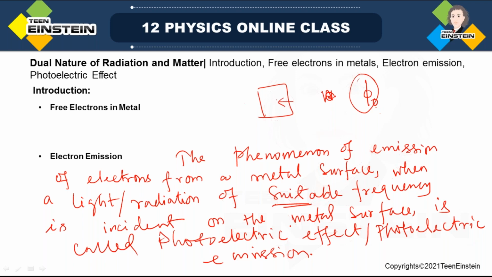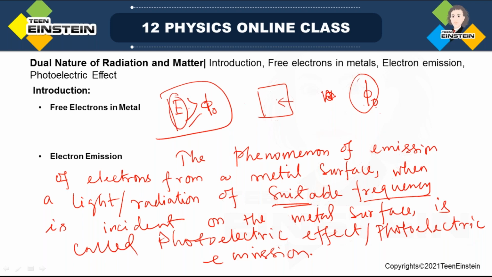That's why a suitable energy has to be given. Suitable frequency means suitable energy: the energy of the photon or light has to be at least equal to, or greater than, the work function. Each and every metal cannot show the photoelectric effect with the same light.